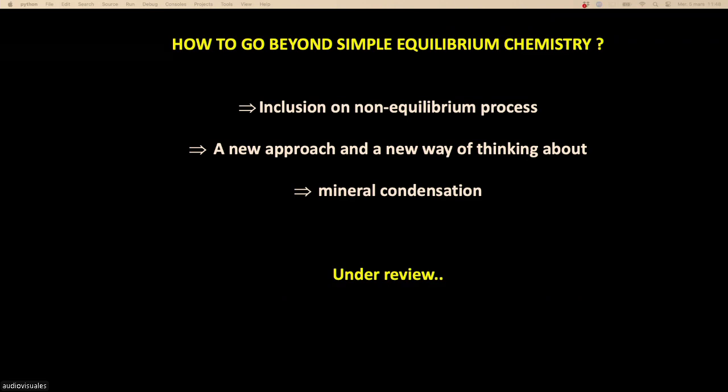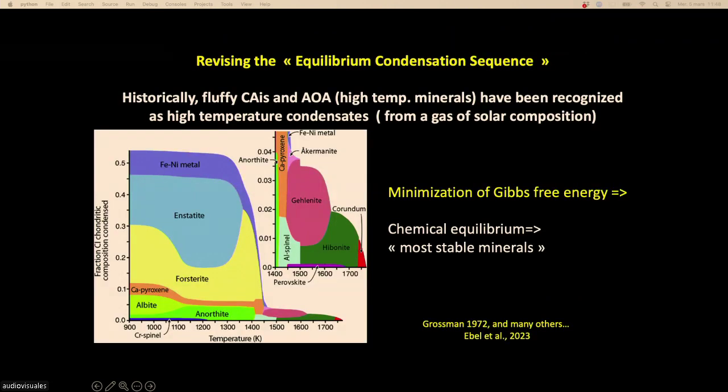Okay. So why is equilibrium chemistry so popular? It is popular because if you compute the equilibrium condensation of minerals, there is a concept that is super popular in cosmochemistry for those who study meteorites: the condensation sequence. This is what I've shown you before. You take a gas of solar composition and you compute at different temperatures what is the most stable mineral that forms. There is no concept of kinetics or whatever. You just compute the most thermodynamically stable mineral assemblage.